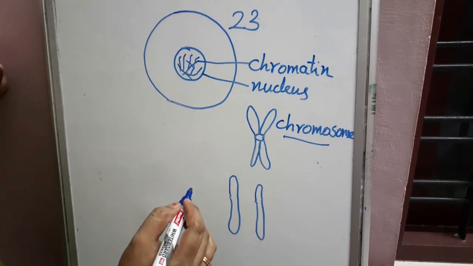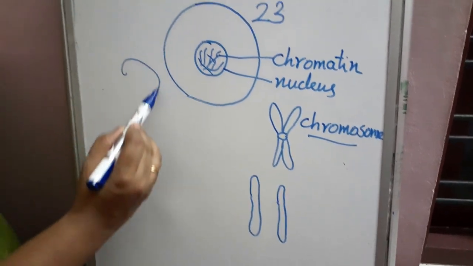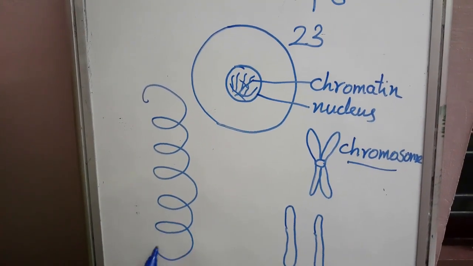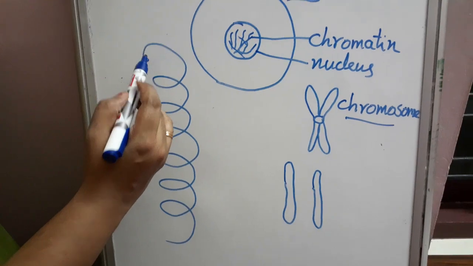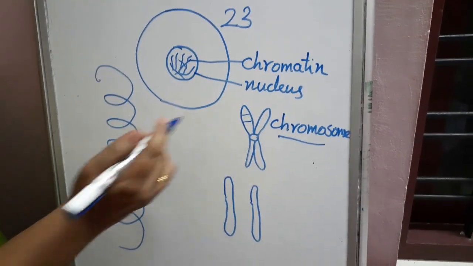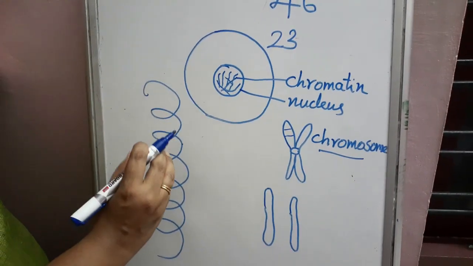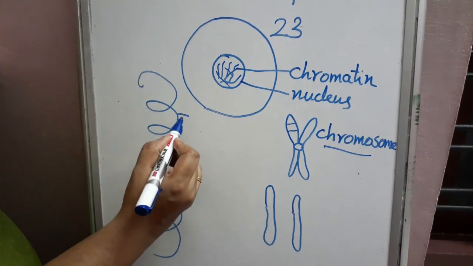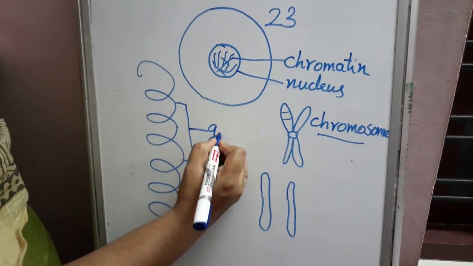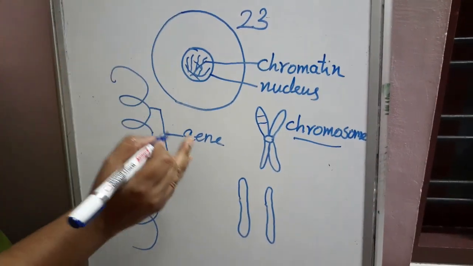Inside the chromosome, we can see DNA. DNA, I think you studied last year. DNA is a spiral structure. If you see one portion of the chromosome, you can see DNA. A small fragment of the DNA is known as the gene. Like this fragment, this is known as the gene. So these genes are present in the chromosome.